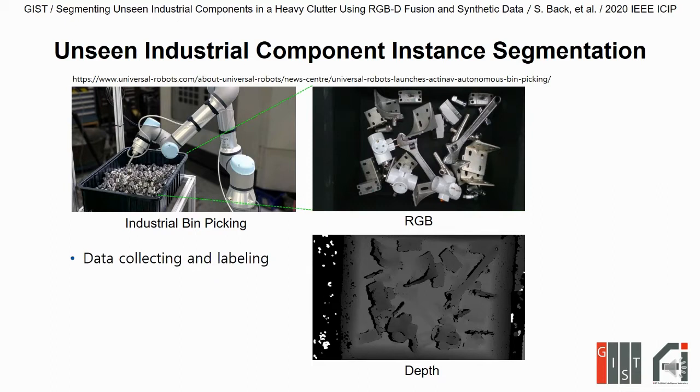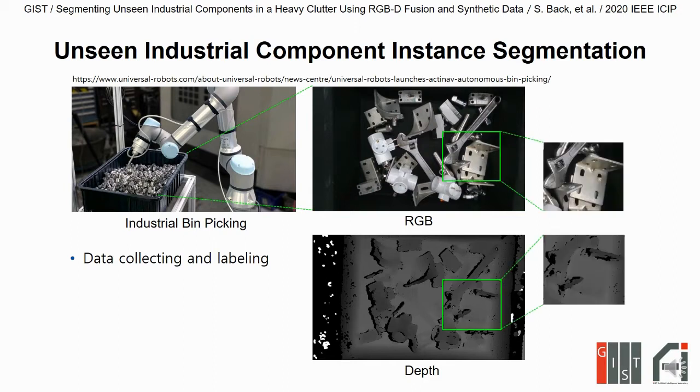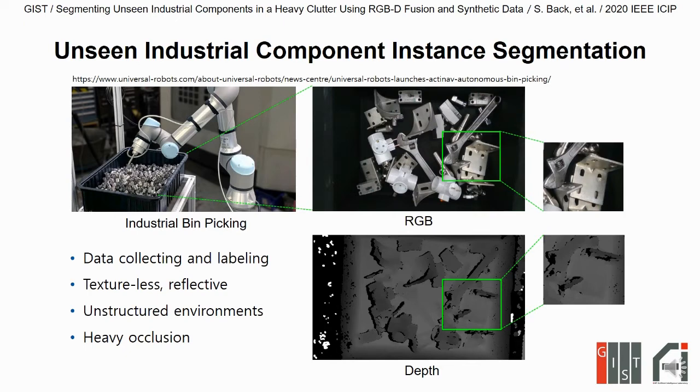However, building a large-scale high-quality dataset is crucial for robust and industry-applicable performance, and repeating the data collecting and labeling procedure manually is costly and often infeasible. Moreover, industrial components are textureless, reflective, and often found in a cluttered and unstructured environment with heavy occlusion, which makes it more challenging to deal with unseen objects.